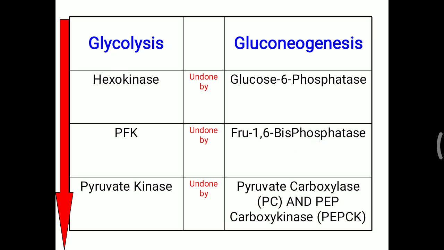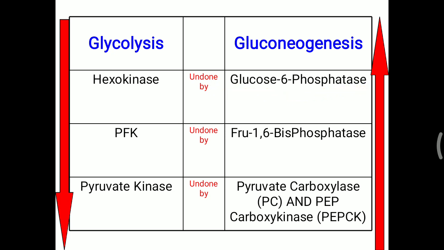Now, another key enzyme of glycolysis, phosphofructokinase, is reversed with the help of fructose 1,6 bisphosphatase. This enzyme converts fructose 1,6 bisphosphate into fructose 6 phosphate. Now the last key enzyme of gluconeogenesis, the reversal of hexokinase, is glucose 6 phosphatase, which converts glucose 6 phosphate into glucose. This enzyme is most important for gluconeogenesis as well as for Viva and MCQ purposes, because for glucose formation this enzyme is needed, but it is particularly absent in muscle. That is a normal thing: glucose 6 phosphatase is absent in muscle.